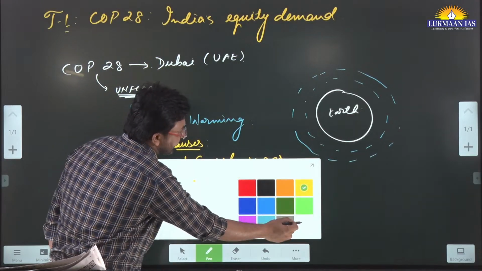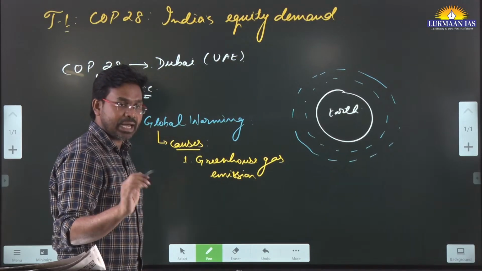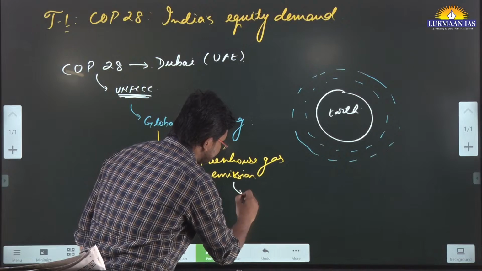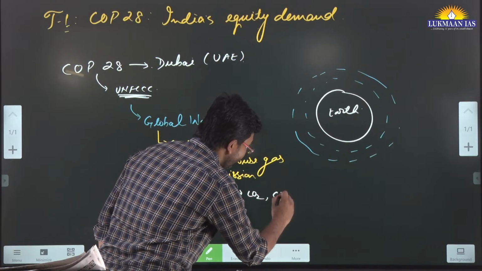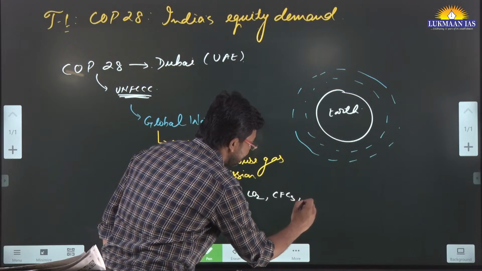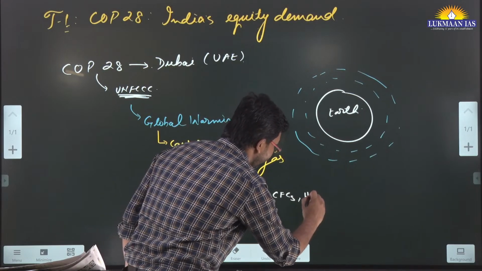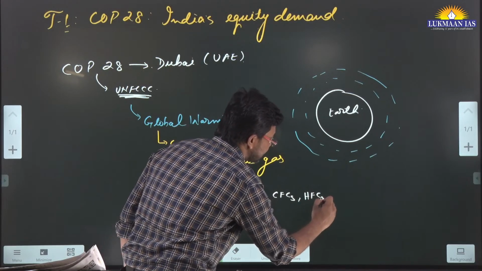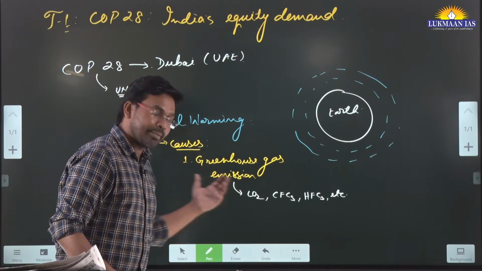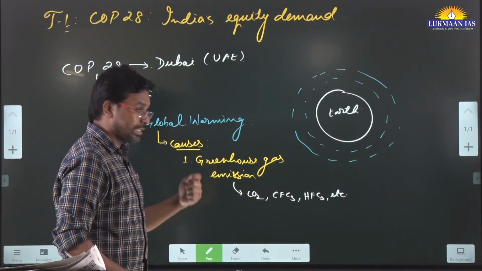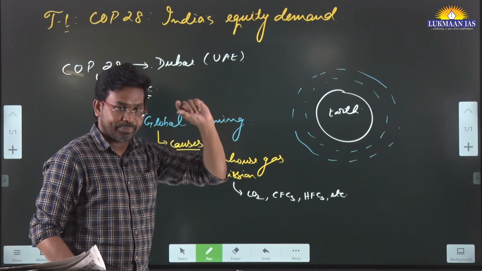And what are greenhouse gases? Greenhouse gases are all those gases, for example, carbon dioxide, then chlorofluorocarbons, CFCs, then hydrofluorocarbons, HFCs, and CH4, methane. There are many such gases that have the potential of increasing the global temperature.